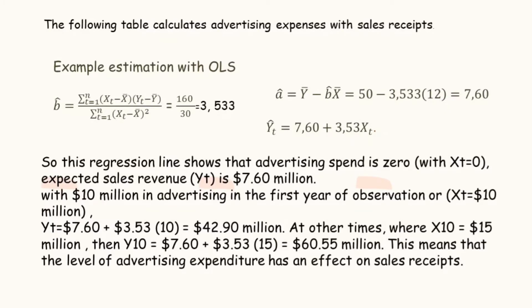The formula is B average is sigma XT minus X average times YT minus Y average, divided by sigma XT minus X average squared. This equals 116 divided by 30, which is 3.533, and then substitution: A average equals Y average minus B average times X average, which is 5T minus 3.533 times 12.